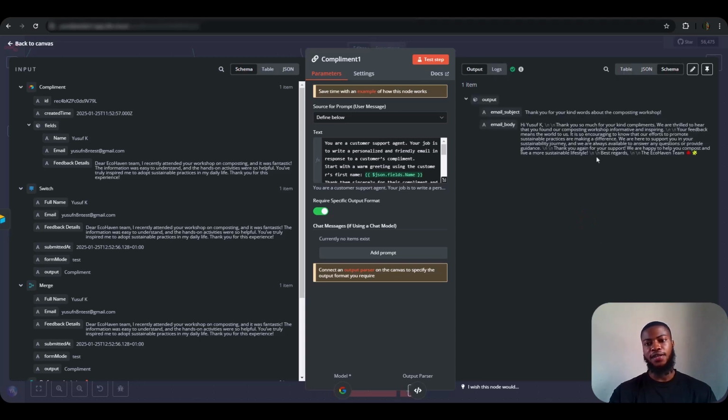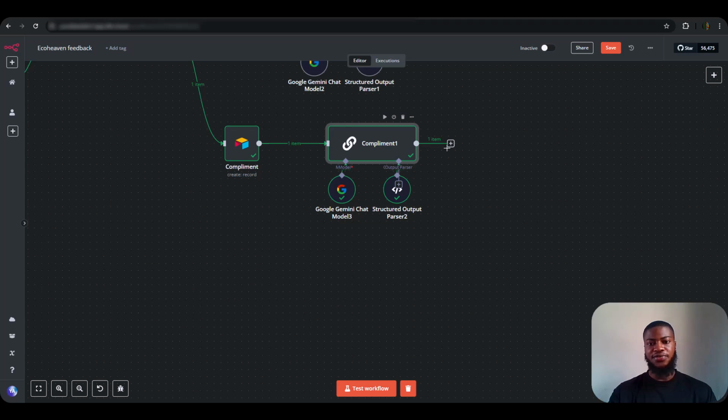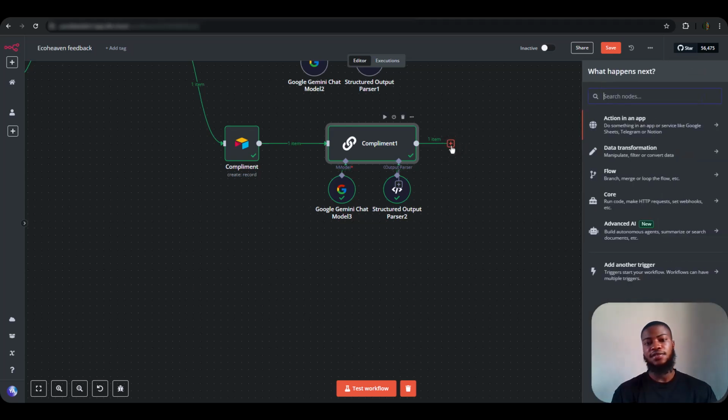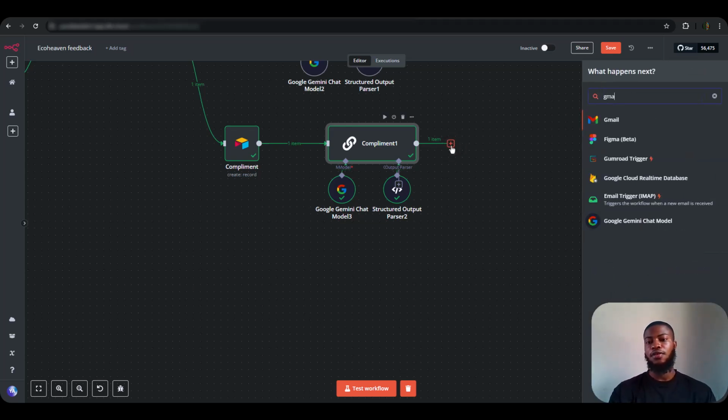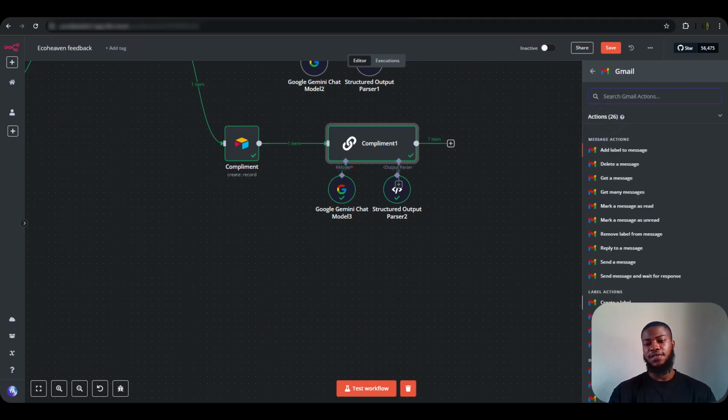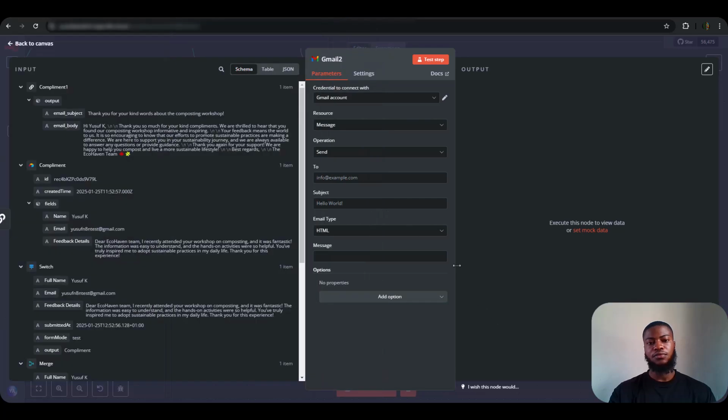Yeah, very nice. It gives us the subject suggested separately and the body separately. So the next thing is to add the Gmail node to send the message. Gmail, and you are going to be sending a message. Alright, the person we are sending the message to, just like before, the email.